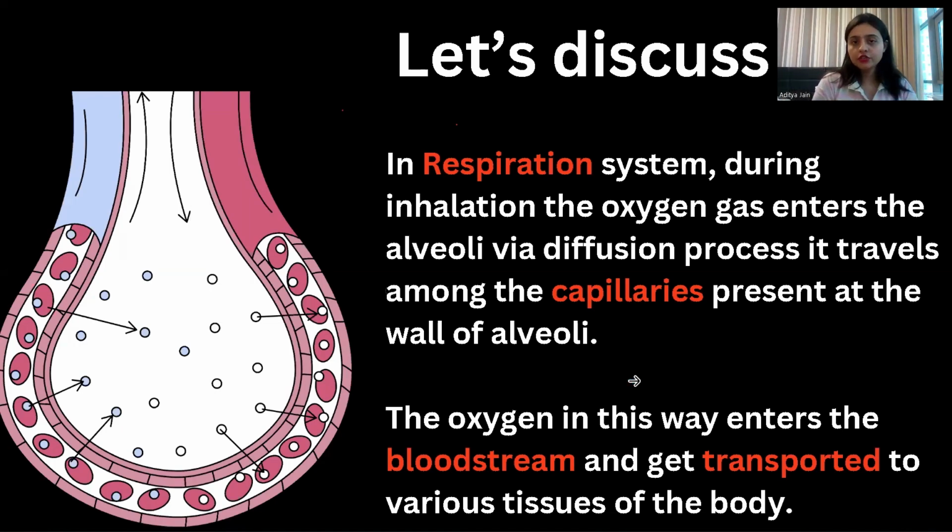So till now we have understood how this oxygen is transported to the various blood capillaries of the tissues, and then how the oxygen is transported towards our blood vessels. And what blood and bloodstream are, we are going to learn now. Okay.